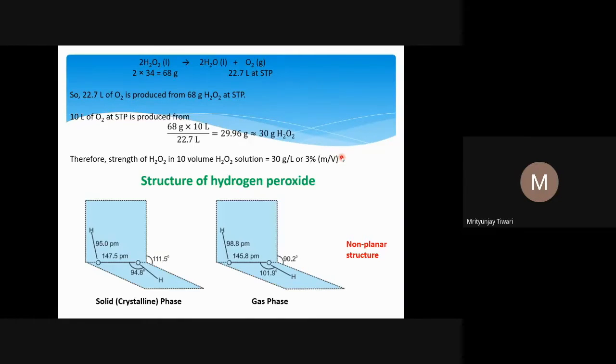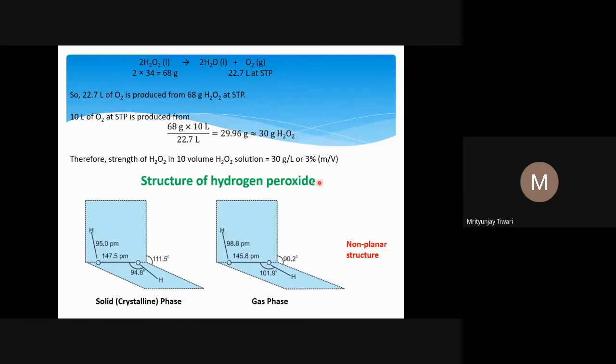We also see there are some more complex numerical problems, but those we will see later in volumetric analysis perhaps. I just wanted you to know what 10 volume or 30 volume or 100 volume or 60 volume H2O2 means, from which we can calculate the mass. From the mass we can get the number of equivalents and the number of moles, and from that we can solve many other problems. From the number of equivalents we can calculate normality, and the number of moles we can anyway calculate.